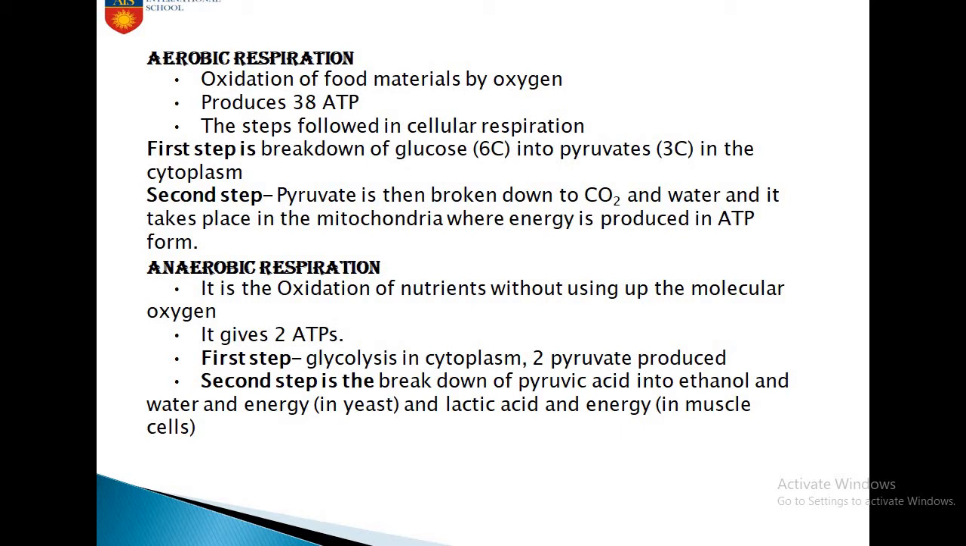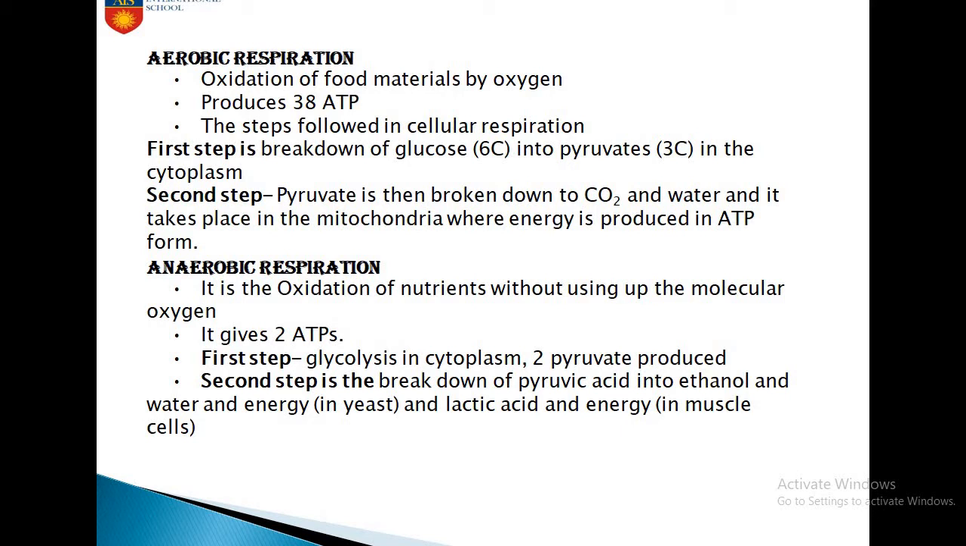Glycolysis occurs in the cytoplasm, where 2 molecules of pyruvate are produced. The second step is the breakdown of pyruvic acid into ethanol, water and energy. So what is the first step? The 6-carbon compound is first broken down into 2 pyruvate molecules, which is the process of glycolysis. What is glycolysis? The breakdown of glucose into 2 pyruvate molecules.